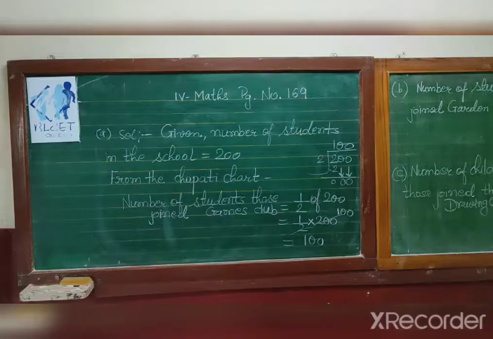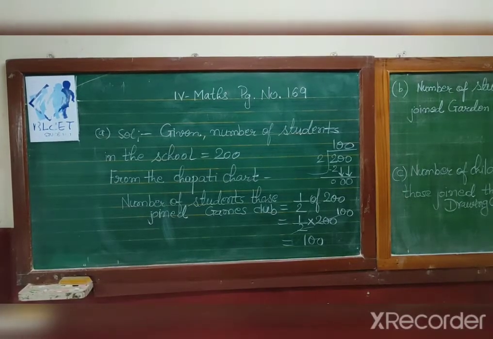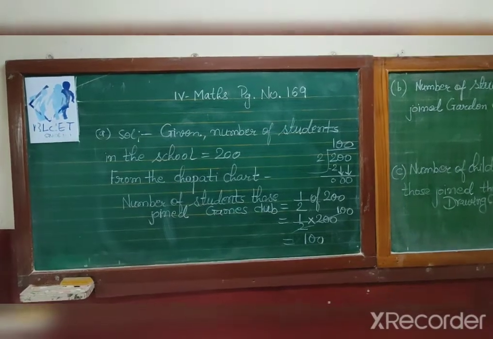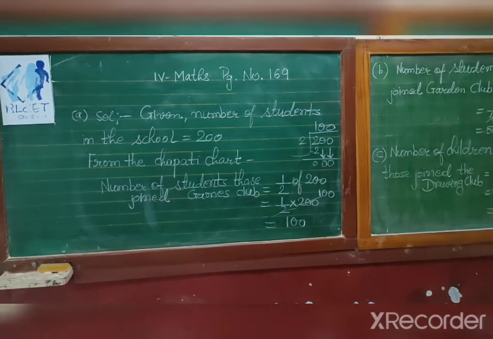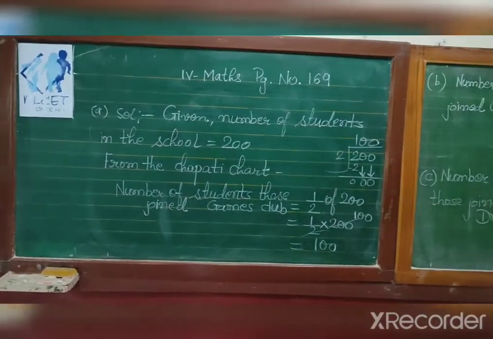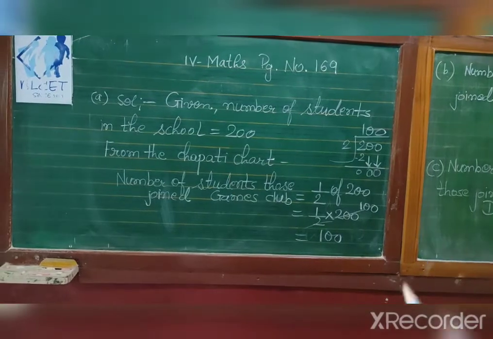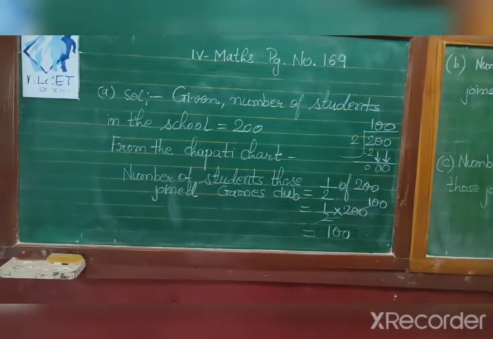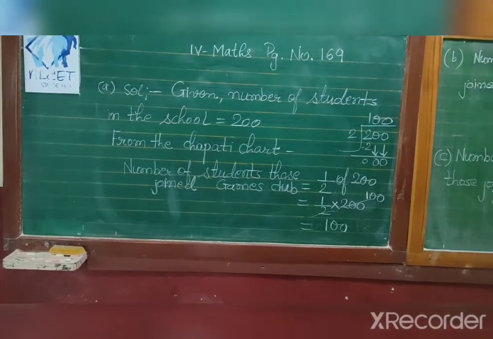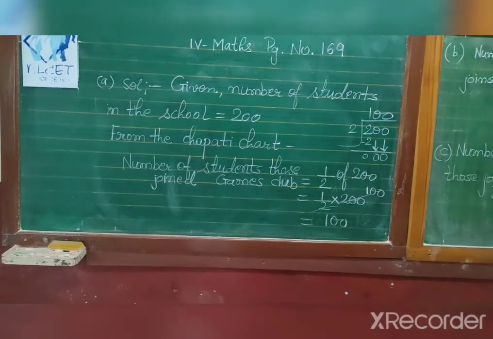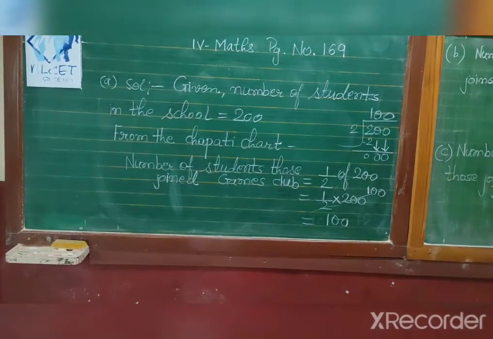Okay. Now the solution of page number 169. A chapati chart is given in this question, and the number of students in the school is written. So first we write the given number of students in the school, and from the chapati chart, the number of students who joined the games club is half of 200.